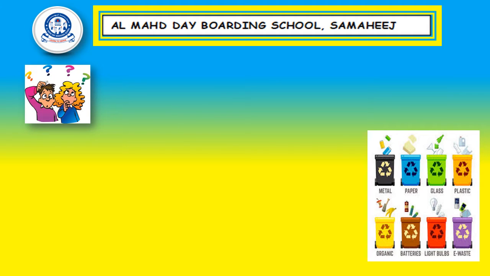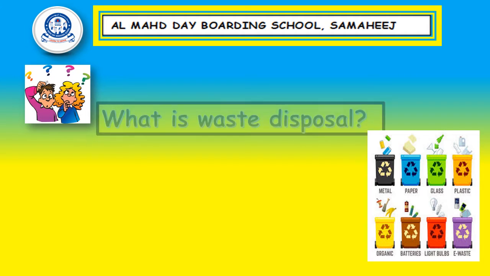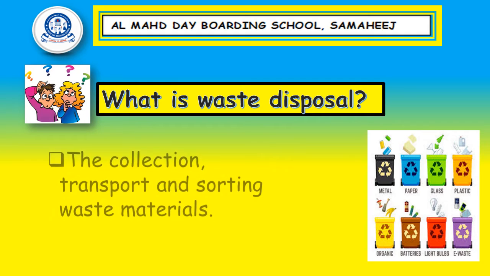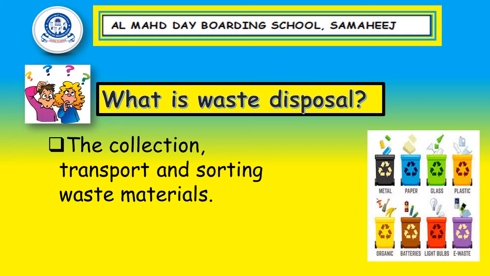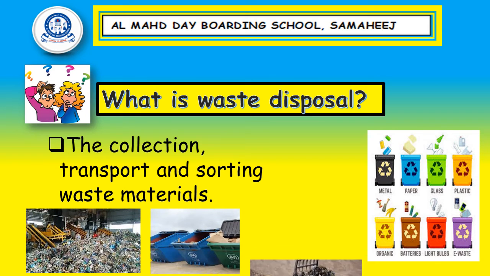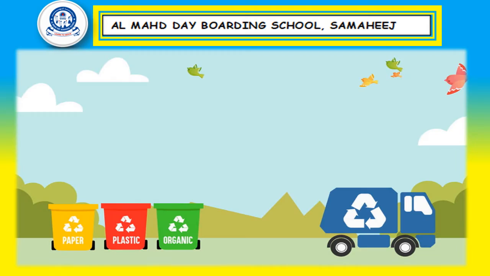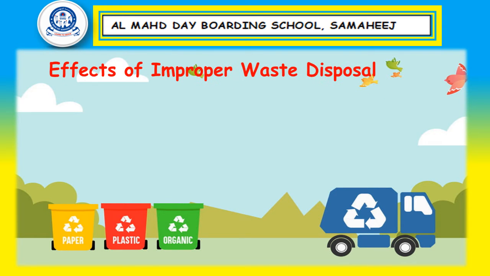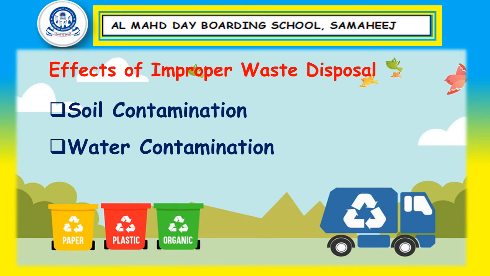To begin with, many human activities produce waste. All of this waste has to be disposed of in ways that are not harmful to the environment. Waste disposal is a big challenge for everyone. What is waste disposal? The collection, transport, and sorting of waste materials. What are the effects of improper waste disposal? First, soil contamination. Second, water contamination. Third, air contamination.